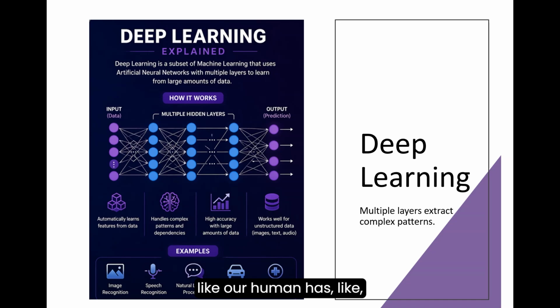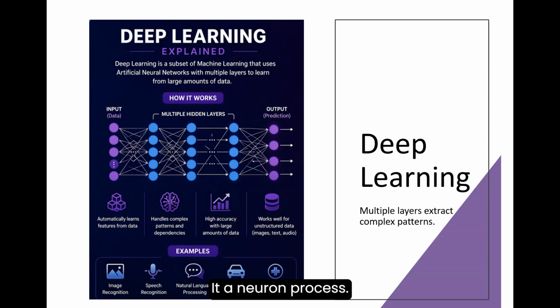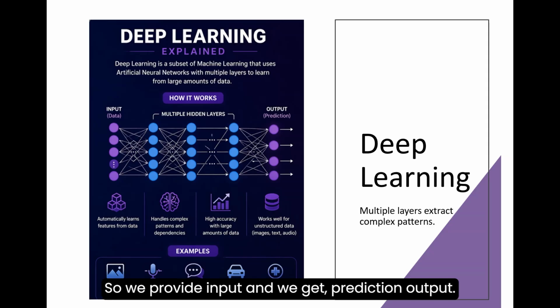Like our humans have neurons in our brains, so we make decisions based on our neurons. Similarly, in this system, we are using an artificial neural network with multiple layers. So we provide input and we get a prediction output.